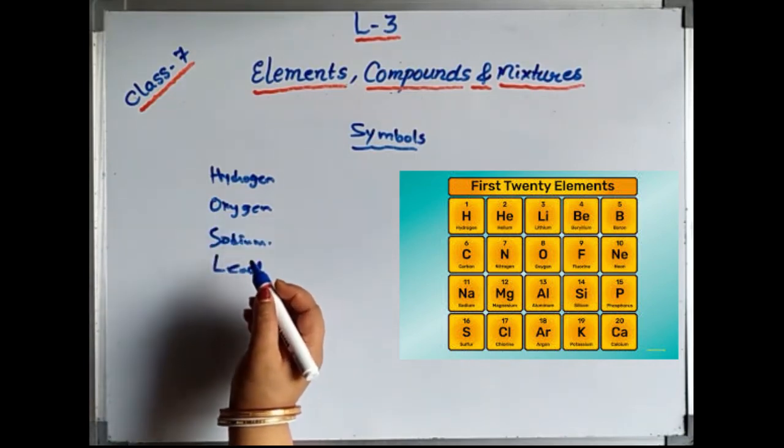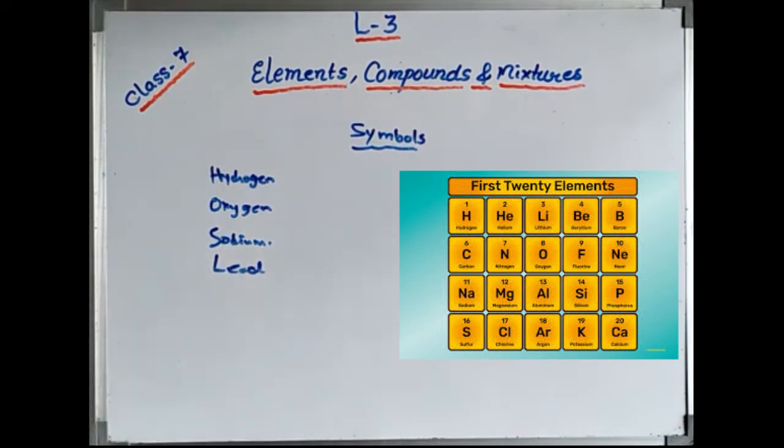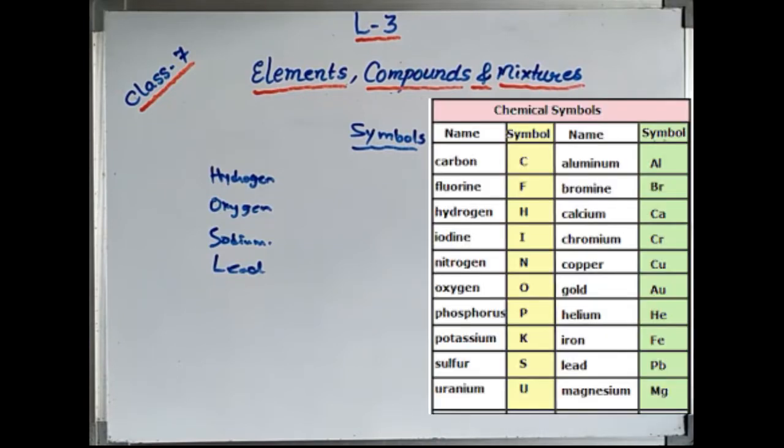So what is the symbol? All elements have been symbolized on the basis of the first letter of their name. Some of the elements have been symbolized on the basis of their Latin name or Greek name, and on this basis we will see how they have been symbolized. Why are symbols required? On what basis will symbols be given to elements?